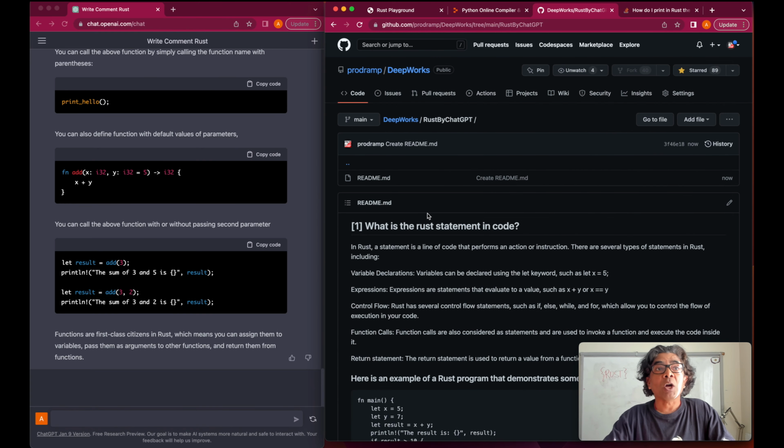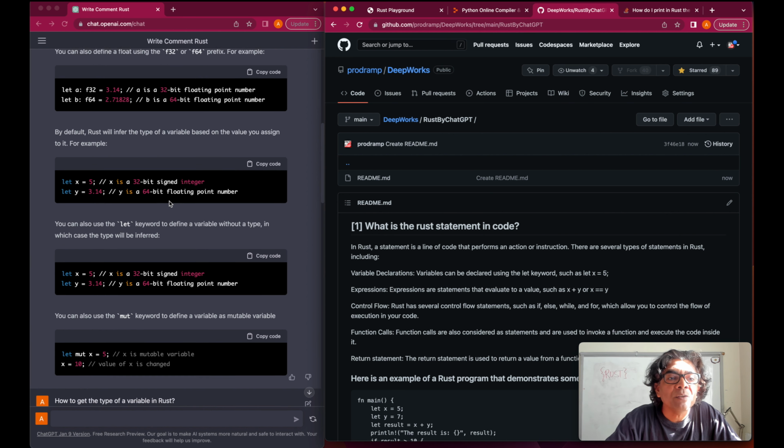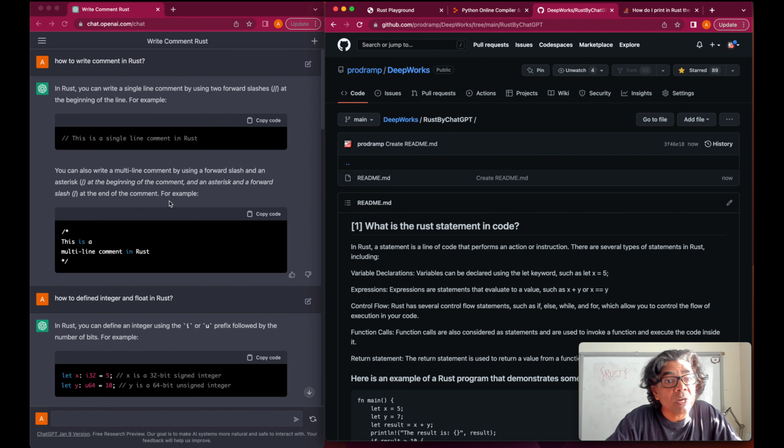So this is our documentation about what we have learned today by just experimenting with the Rust programming language using ChatGPT. But as I mentioned, we still need to take help from Google or Stack Overflow to clarify a few things.